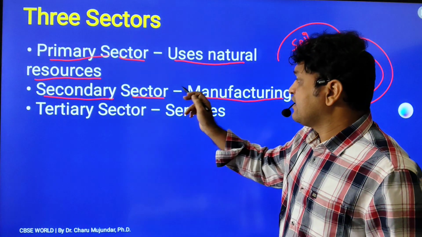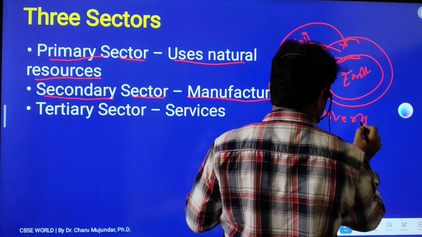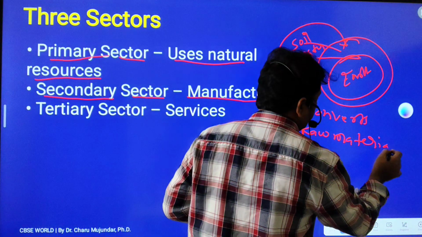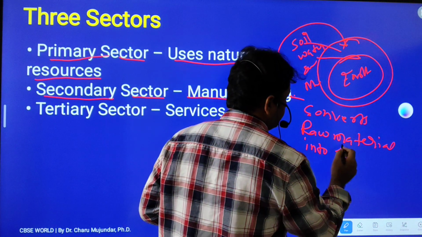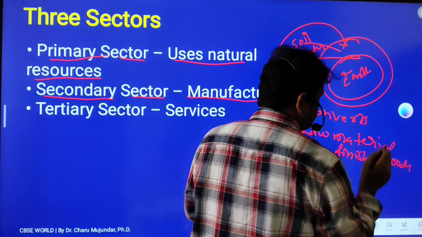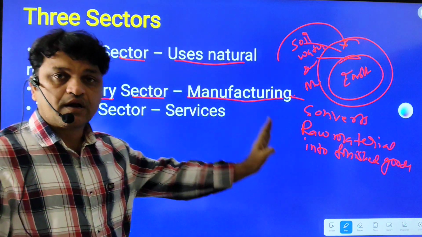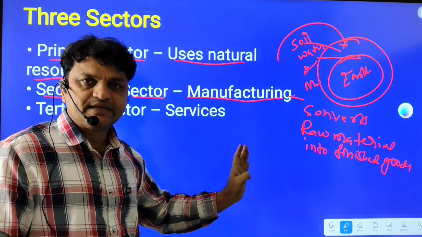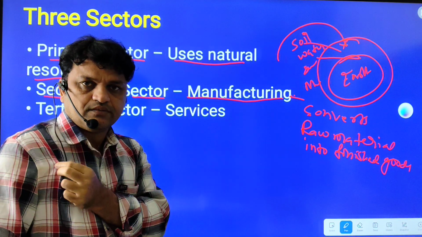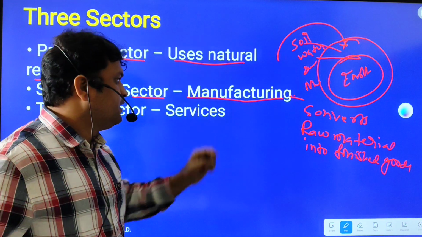So what is the secondary sector? The sector that converts raw materials into finished goods is called the secondary sector. For example, cotton is converted into cloth. Who is converting? The manufacturing sector. This is called the secondary sector.